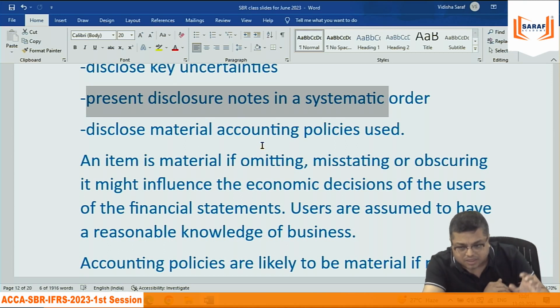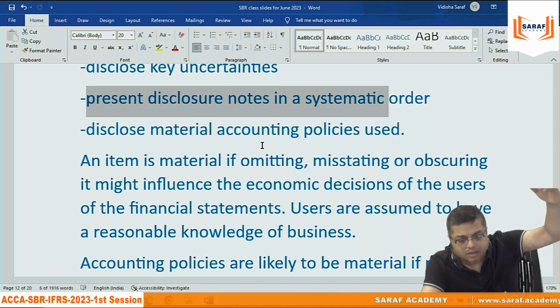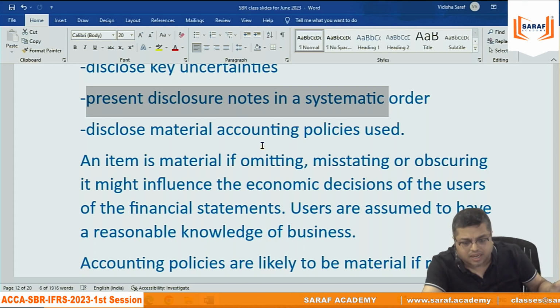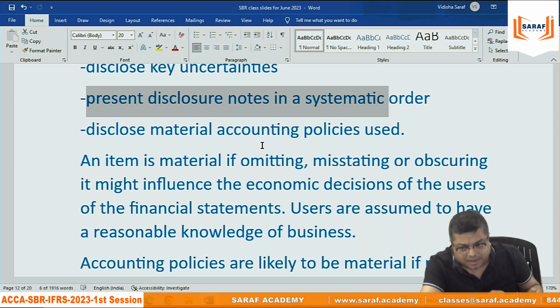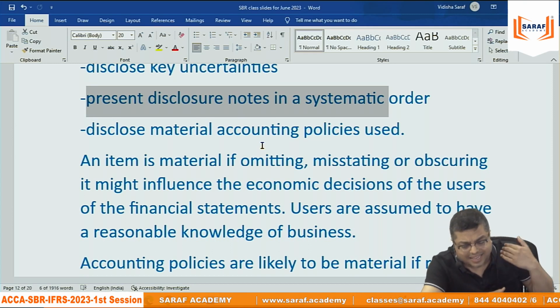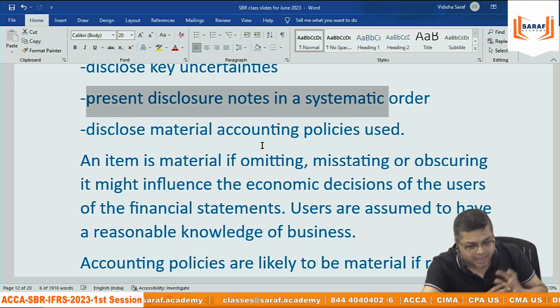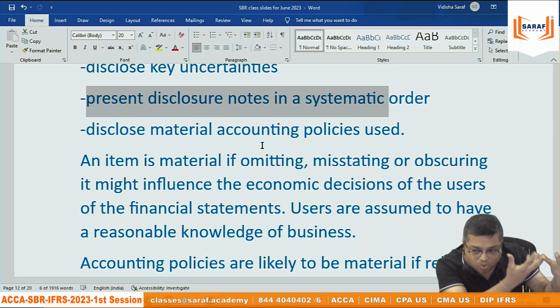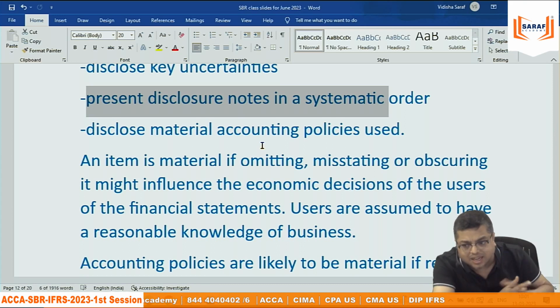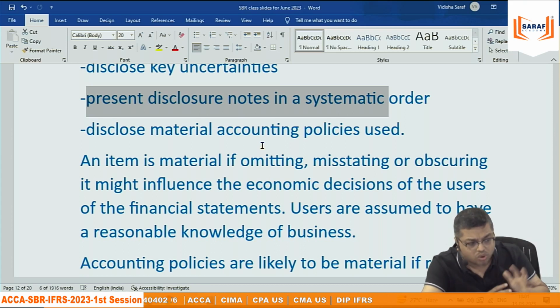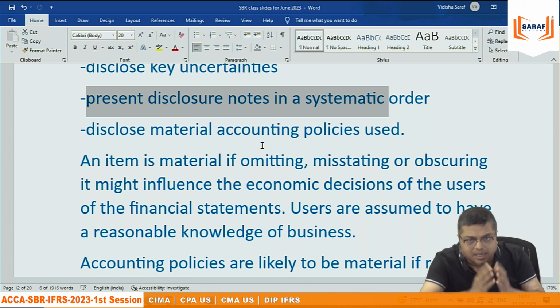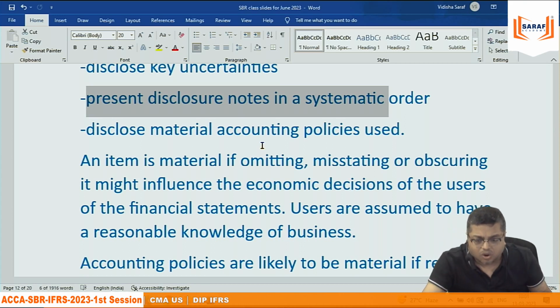Our syllabus, IFRS, SBR, CIMA, MCS, SCS and all, is financial statement analysis, which is a higher level job. The preparation of accounts is not there. In IFRS, the preparation of accounts is there. But in CIMA, in ACCA SBR, the analysis part is there. The analysis part we can understand when we know the transaction, when we know why the transaction is recorded like this. So those disclosures are essential to understand the financials of a company.